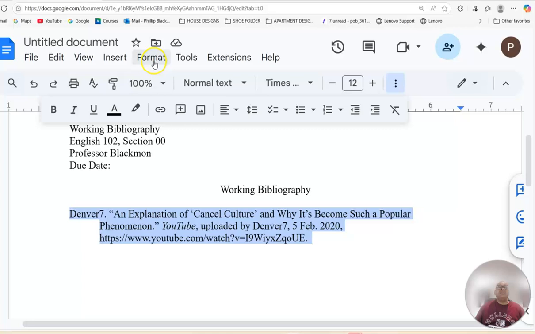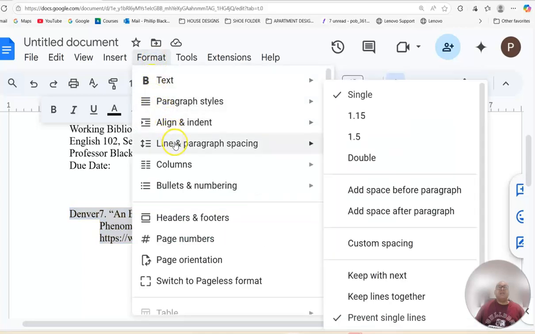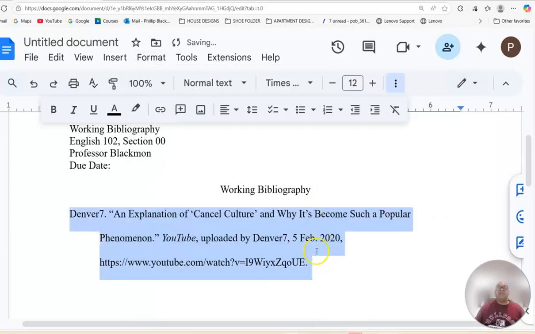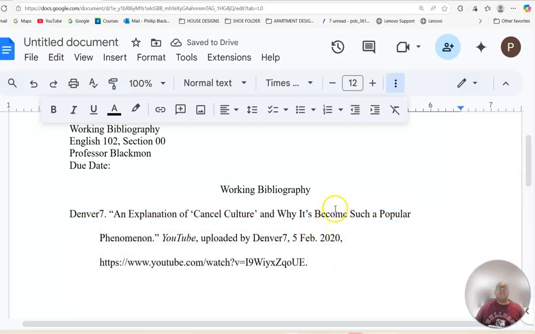So I'm going to go back up into my format. I'm going to pull down to line and paragraph spacing. I see it's set for single space, which is what I had it. So the only thing I want to do now is click double, and my entry is now correct.